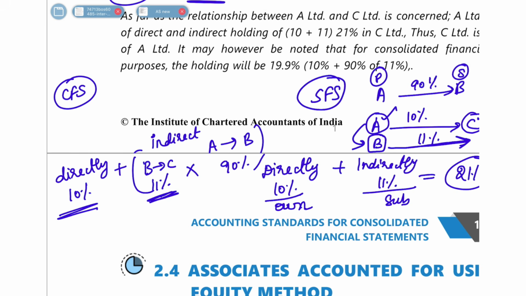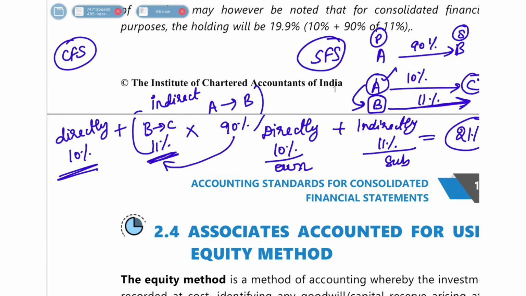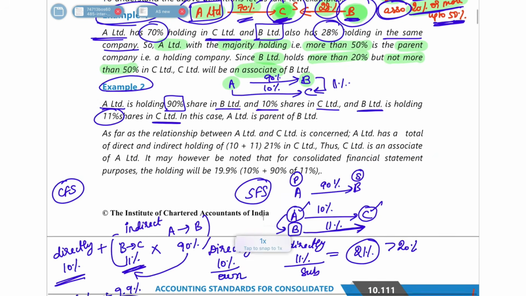So you have to do 10%, which is what A is holding directly. 11% is what its subsidiary is holding. But how much is A holding in the subsidiary? 90%. So it is going to be 11% into 0.9, which is 9.9 percentage. So this is going to be 10 percentage plus 9.9 percentage. It's going to be 19.9 percentage in CFS. So this is the CFS holding.